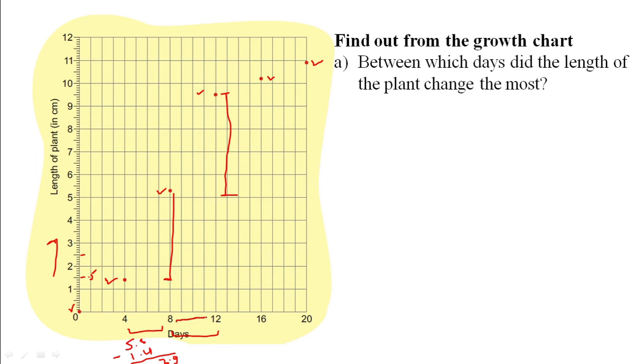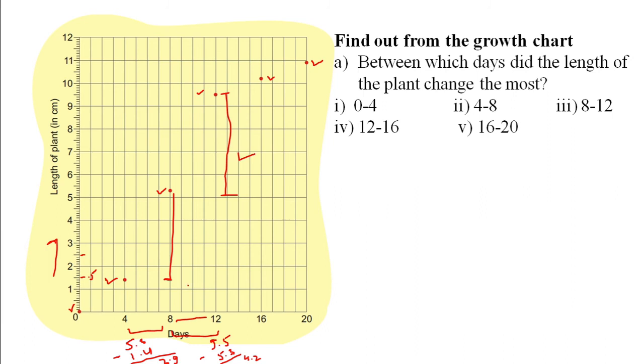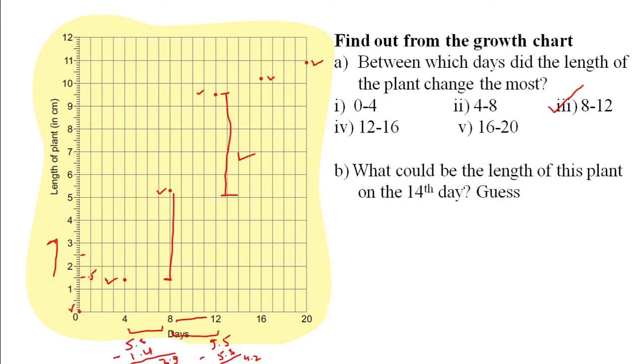And from 8th to 12th, 9.5 minus on 8th day 5.3. So the difference is 4.2. So this is maximum growth. So the answer will be 8 to 12 days. So this is the correct answer. Okay. Next, what could be the length of this plant on 14th day?